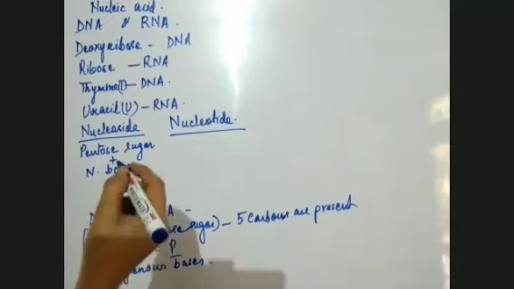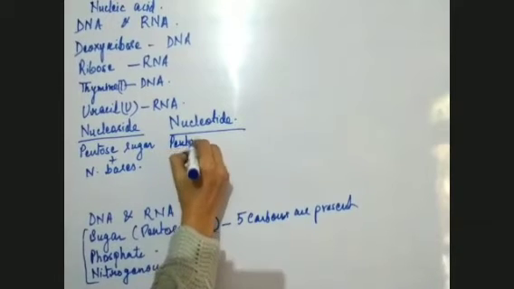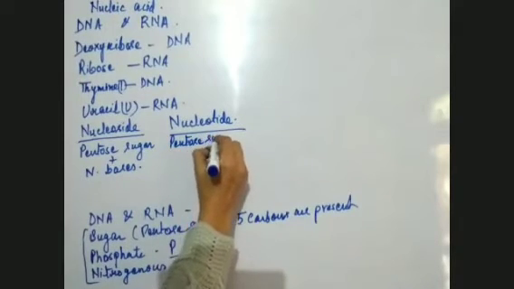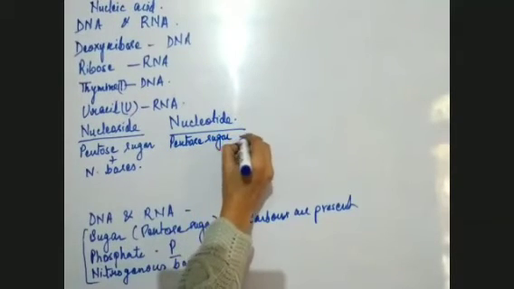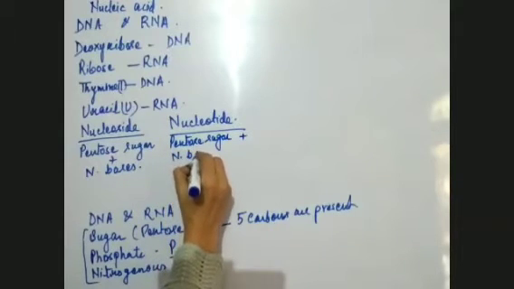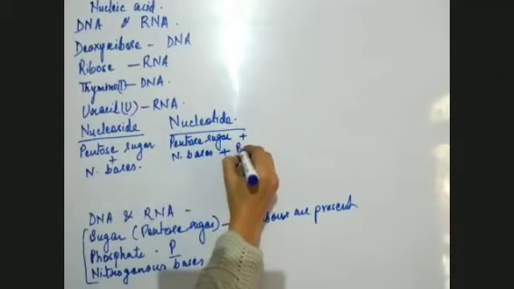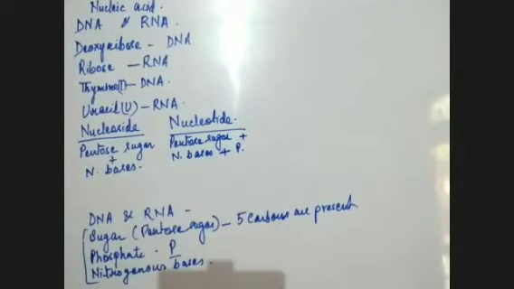But if there is pentose sugar plus nitrogenous bases plus phosphate, then we call it a nucleotide. If all the 3 things are present, that means pentose sugar is present, nitrogenous bases are present, and phosphate is present, we call it a nucleotide.